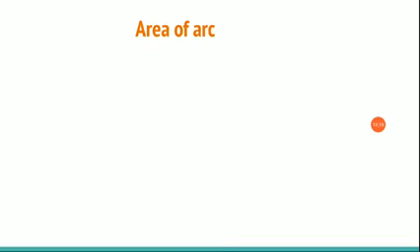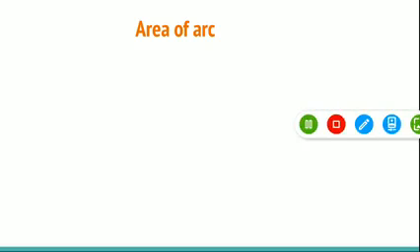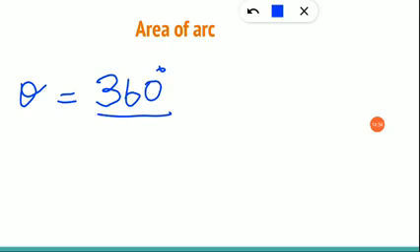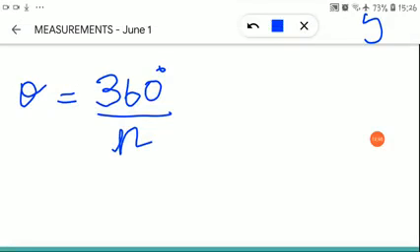Now the fifth one is, we are using the term theta in both the formulas, right? Sometimes they will give you the value of theta directly, but sometimes if they have not given it, we have to find it. So there is a formula for theta also. That is a simple formula, don't be scared. 360 degrees by n will give you the value of theta. So far we have learnt 5 formulas.